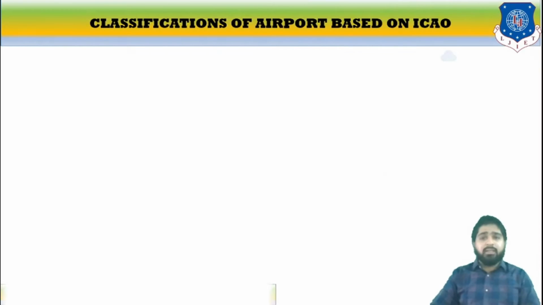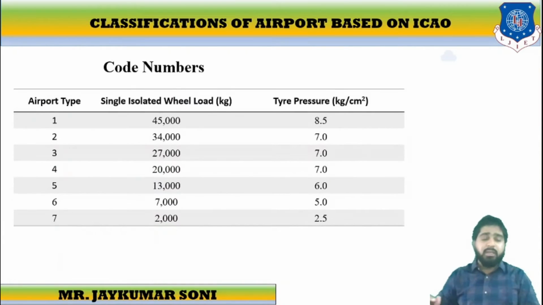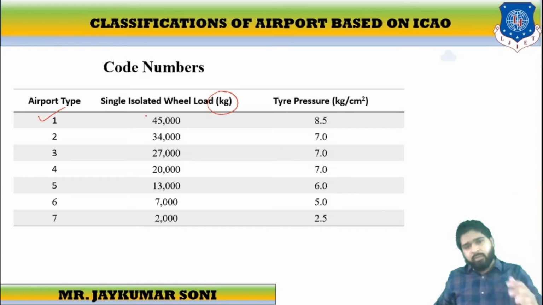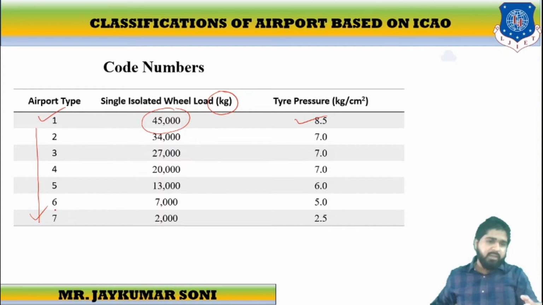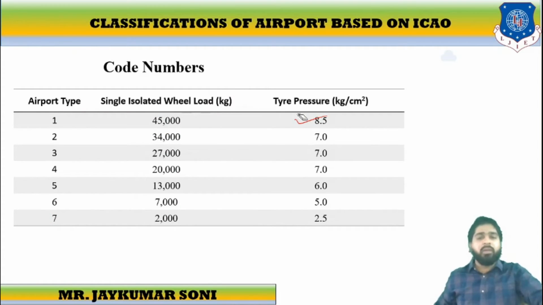If we discuss another classification which is based on the code numbers, then it has seven categories based on the wheel load, which is prescribed in kg, and tire pressure, which we have calculated in the geometry division of highway, that the unit is kg per centimeter square. If it is the first type, then it will have the highest wheel load, 45,000 kg, and tire pressure will be 8.5 kg per centimeter square. And the same way, it moves through the other categories from 1 to 7. So this is the classification which is based on the code numbers.